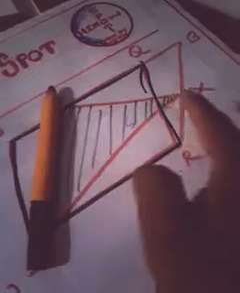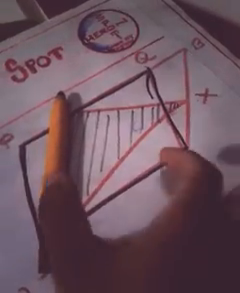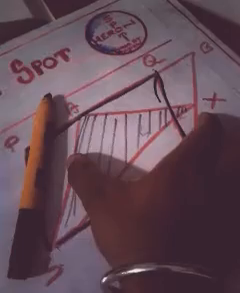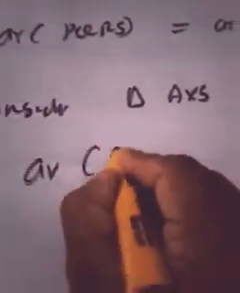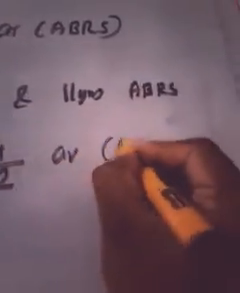So this triangle and the parallelogram ABRS are standing on the same base. This is the common base, and they are in between the same parallel lines, no? So if a triangle and a parallelogram are on the same base and in between the same parallel lines, the area of that triangle, that means area of the triangle AXS, should be half of the area of the parallelogram. Which is the parallelogram here? ABRS. This is by a theorem.